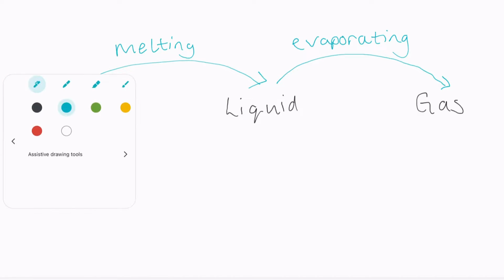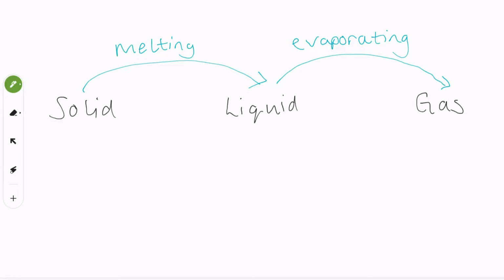Now, the best example of these changes of state is water. If you think of water as we're doing it, that will really help you. Now, as well as going from a solid to a liquid and then a liquid to a gas, we can also go back the other way. So we can go from a gas to a liquid.